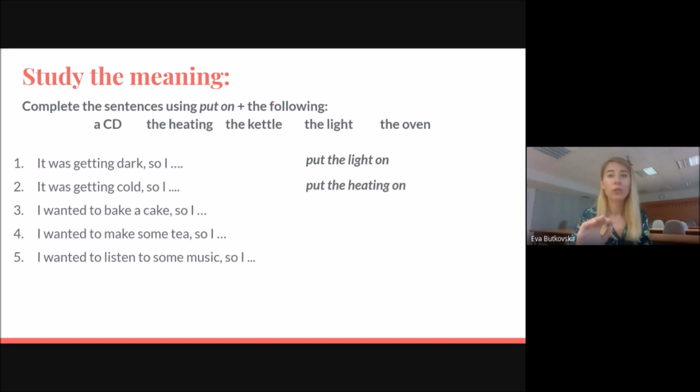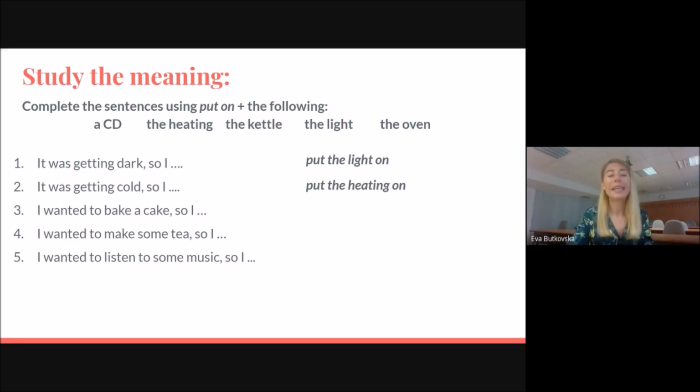We'll stop now for a second and remember we talked about separable and inseparable phrasal verbs in the first lesson. That means sometimes with some phrasal verbs you can insert, so put on the light, or you can say put the light on. In these basic phrasal verbs you can always separate the main verb and the particle and insert the object or the noun usually between them. So let's move on.